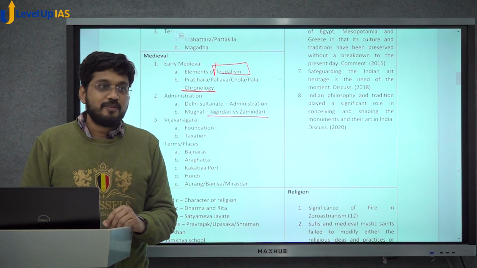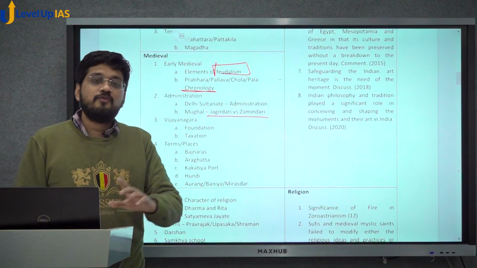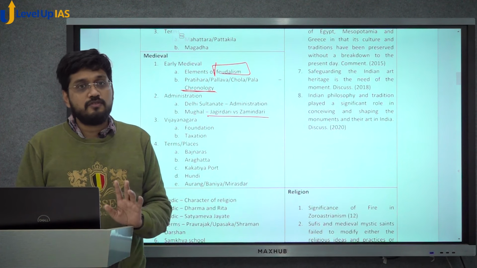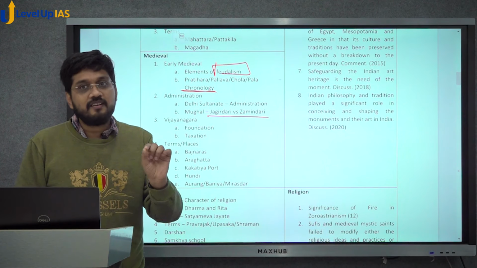ठीक है? So the question comes from that. If you know how the Mughal empire collapsed, you would know these basic terms and differences very easily, and you will solve the question. Otherwise it is a very confusing question. If you look at the options, that year again people discussed about it.